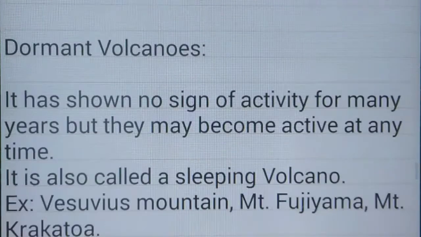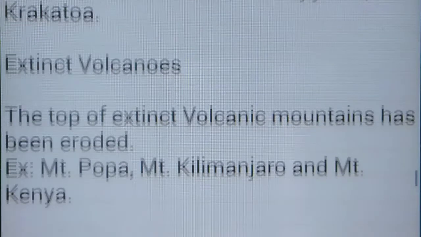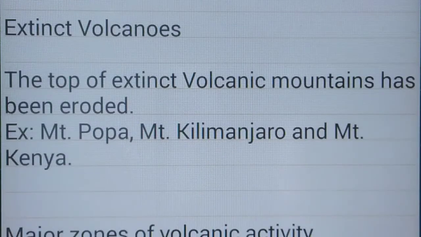Dormant volcanoes have no sign of activity for many years, but they may become active at any point of time. It is also called a sleeping volcano. Examples: Vesuvius, Mount Fujiyama, Mount Krakatoa. Extinct volcanoes are dead volcanoes. The tops of extinct volcanic mountains have been eroded. Examples: Mount Papua, Mount Kilimanjaro, and Mount Kenya.